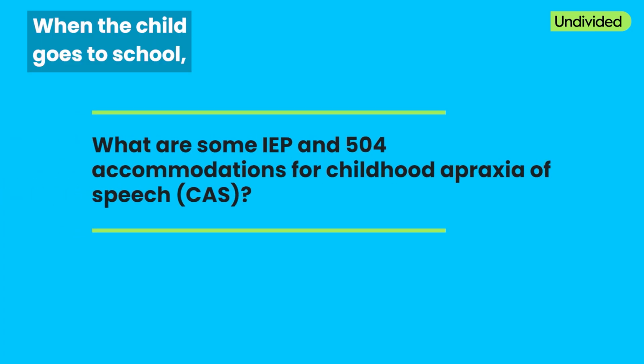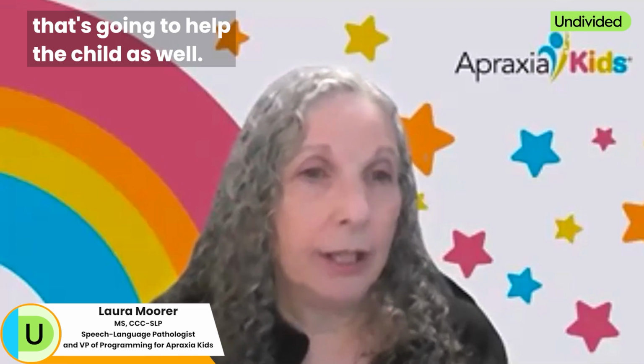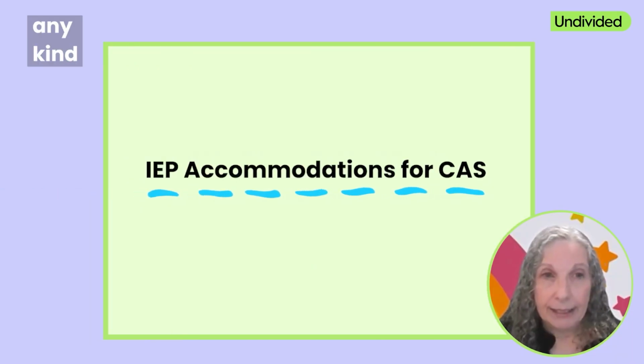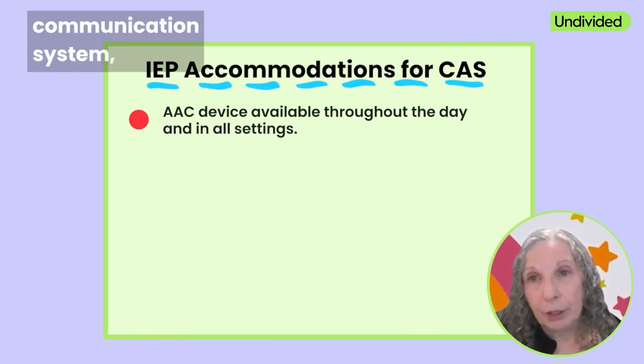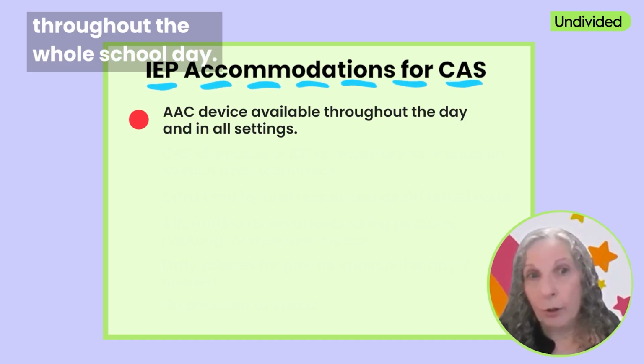When the child goes to school, they need to have their speech therapy, and it needs to be appropriate for apraxia by the therapist. But there are things that we can put into place in the classroom that are going to help the child as well. So if they have any kind of augmentative or alternative communication system, that system needs to be available throughout the whole school day.